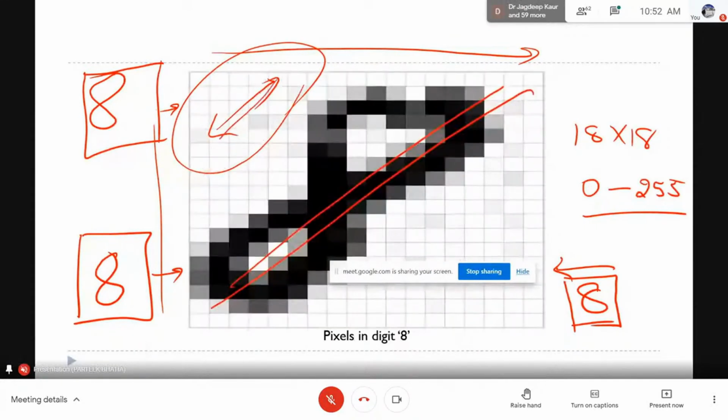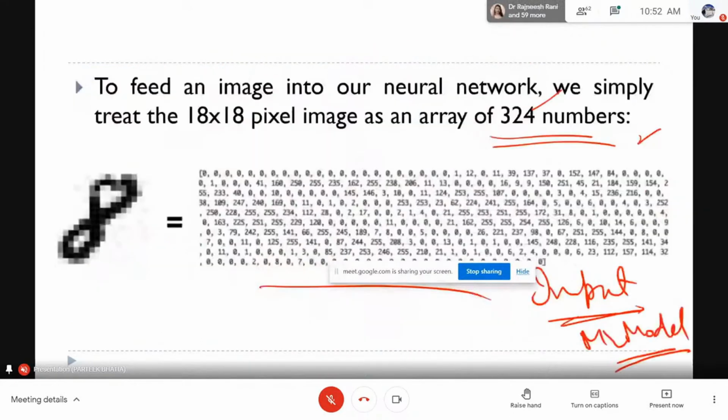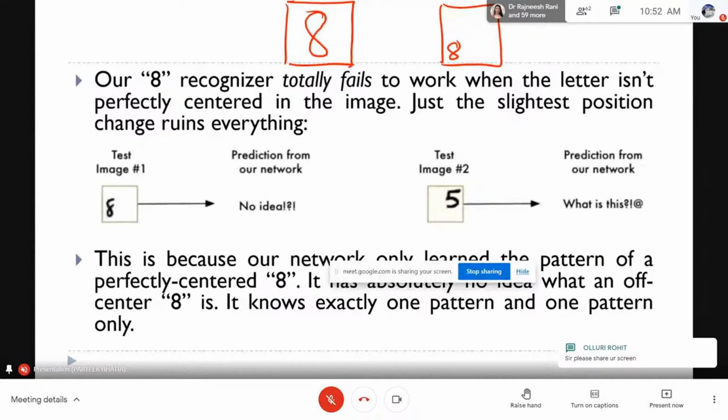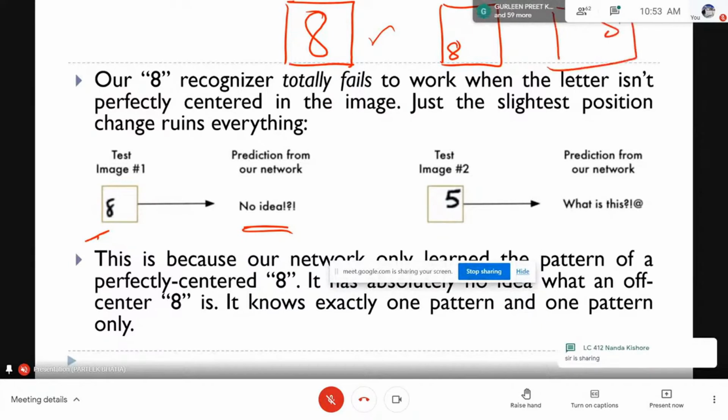If you are getting the pixel value at the corner, this is not 8, this is something different. So the system will be able to tell 8 if it is exactly at the center, but if it is at the corner, the system will say that it has no idea. So this is the problem which we have to solve: if I have 8 written on the corner of the image, the system should be able to detect it.